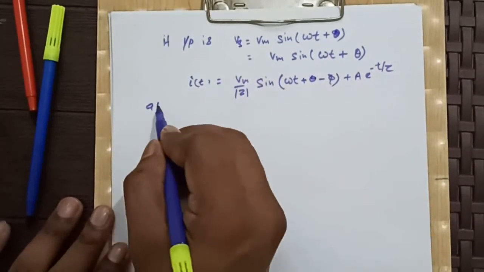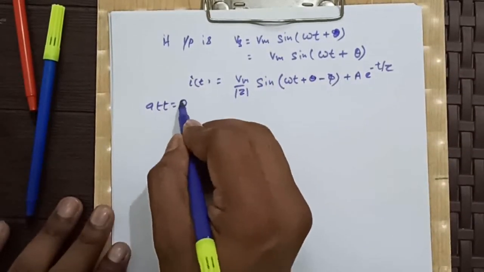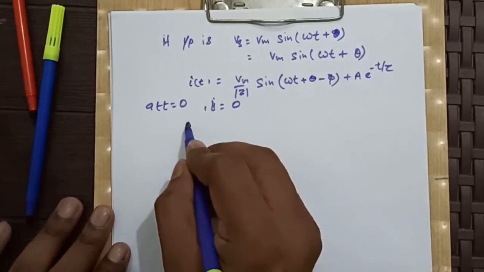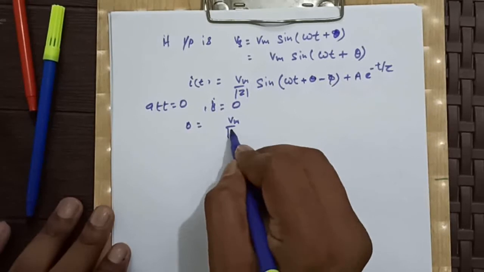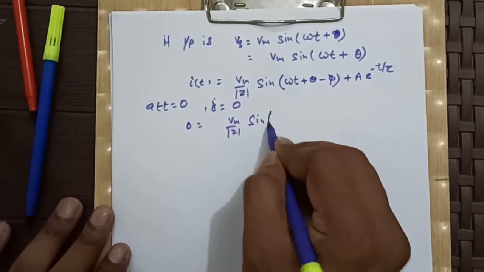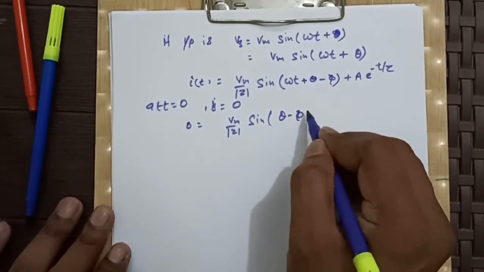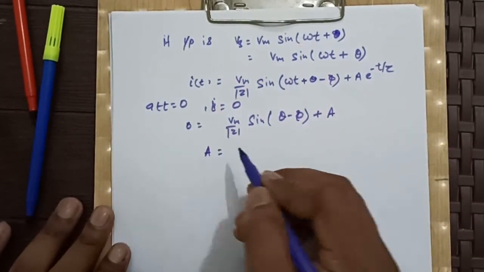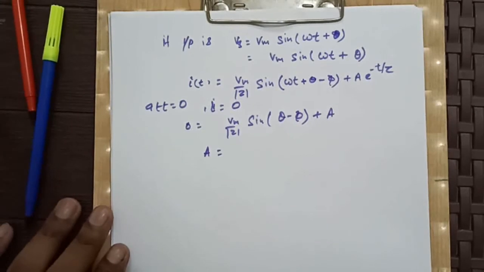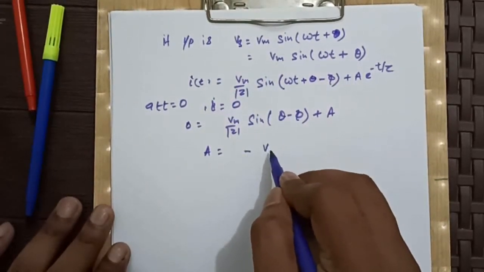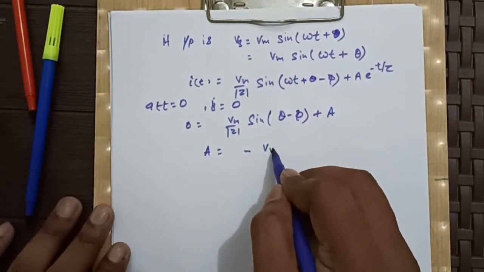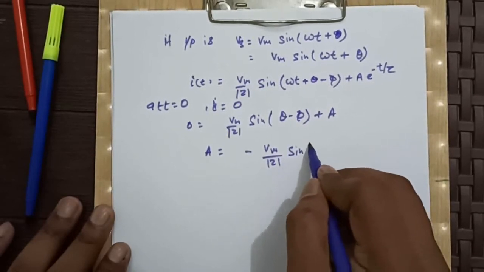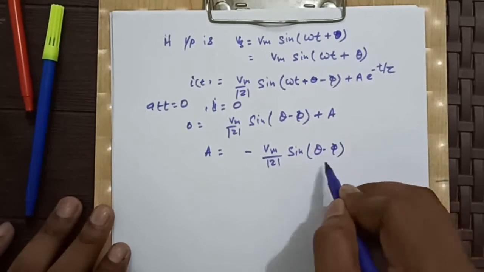Once again, at t equal to 0, i is equal to 0, so 0 is equal to Vm by mod z sin of (theta minus phi) plus a. So from here our a will become minus of Vm by mod z sin of (theta minus phi).